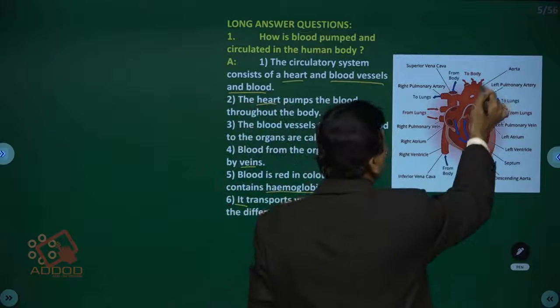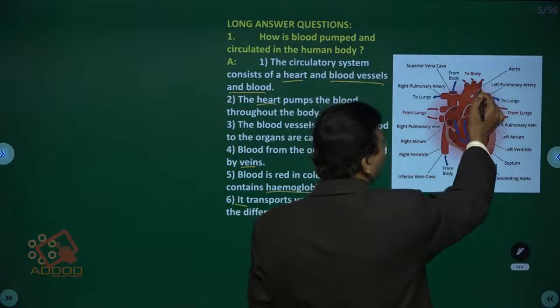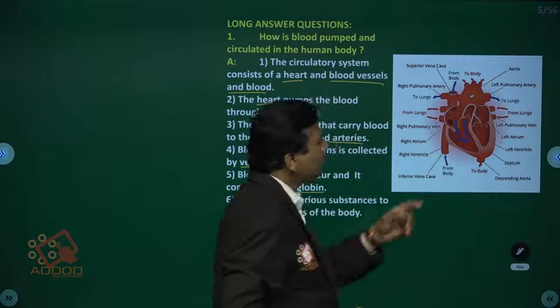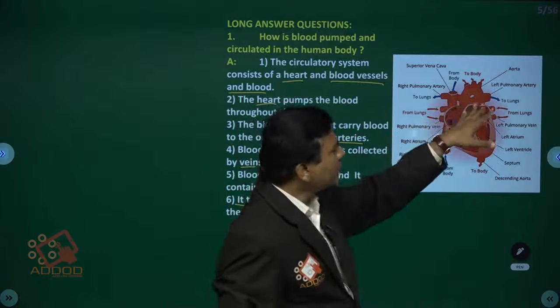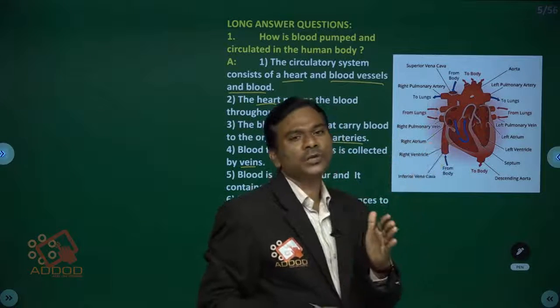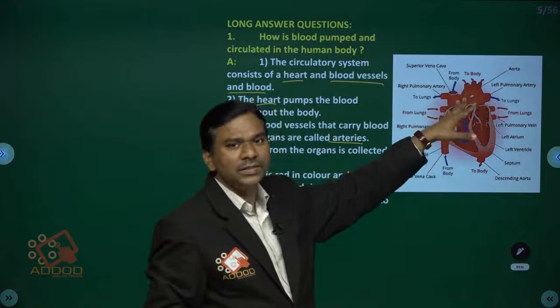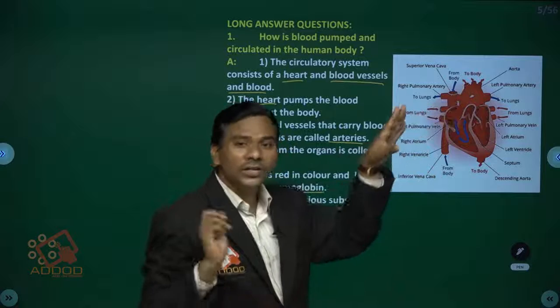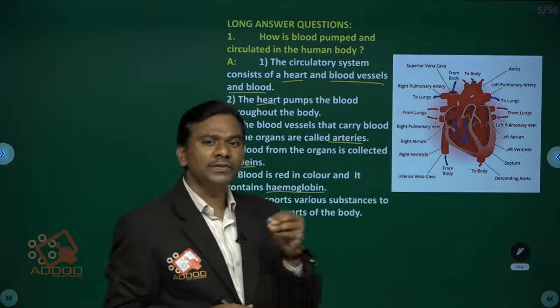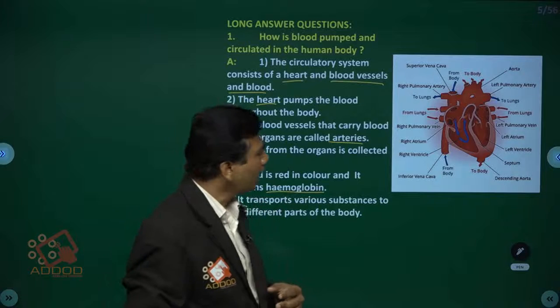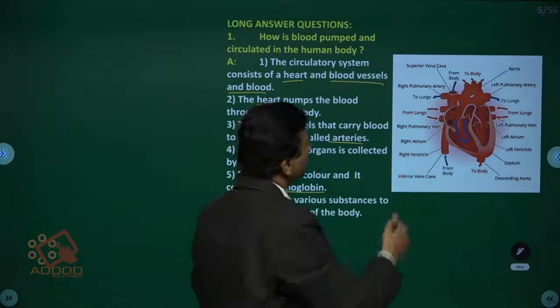This is the aorta. This is the biggest, children. The biggest artery is called the systemic aorta. This goes to the body, they are mentioned. The aorta is divided into many small vessels. These vessels are called arteries. Again they divide into fine vessels called arterioles. We are calling, children. This is the main part.